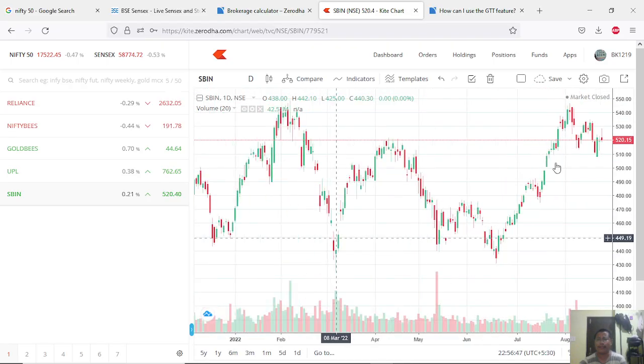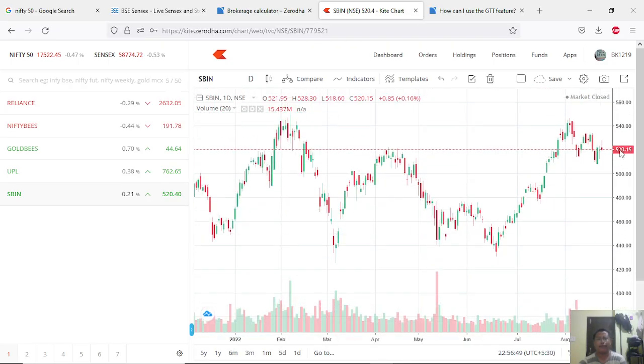I think this is it for the basics, right? Let me just go back again. First you need to open a trading account, a demat account I mean, to start off. And second, you need money. Without money you can't come in, so make sure you add your funds by pressing funds and add funds. You can add through UPI payment. There are a lot of ways of payment, so you can add that money into your account.